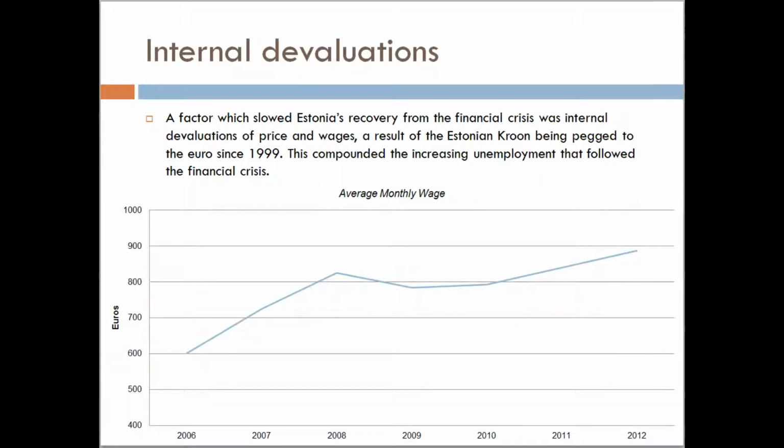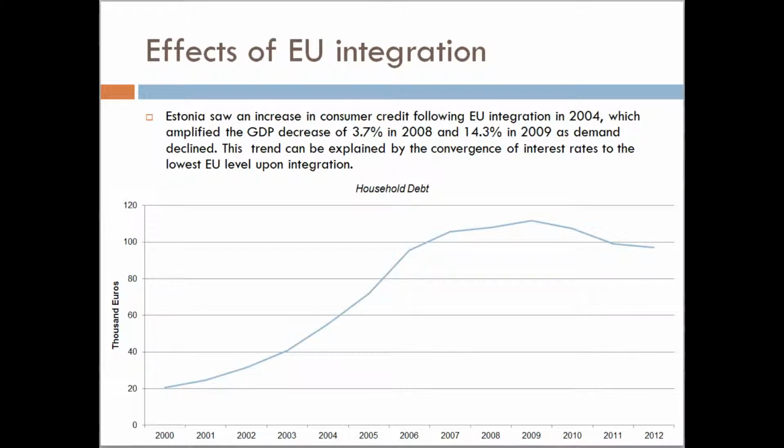Internal devaluations. Estonia's recovery from the financial crisis was slowed by devaluations of price and wages. This compounded the increased unemployment that followed the financial crisis. Effects of EU integration. An increase in consumer credit following EU integration, which amplified the GDP decrease as demand declined. This trend is explained by the convergence of interest rates to the lowest EU level upon integration.